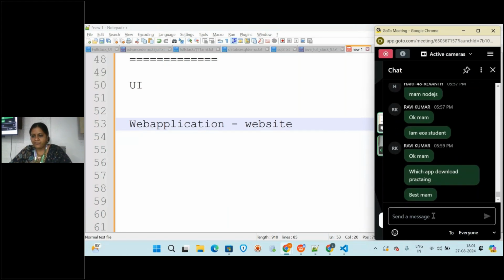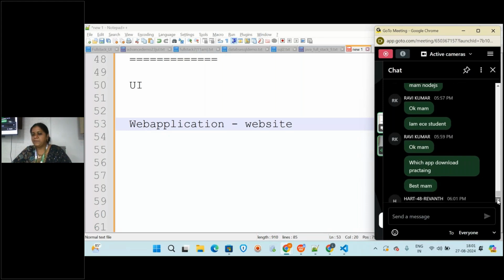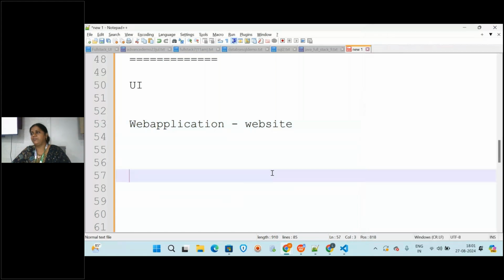Which app to download for practicing? Yes, we will tell you in the coming sessions. For UI, you can use Notepad and practice, but along with Notepad, for real-time experience, we will be teaching with Visual Studio. You can practice everything in Visual Studio.